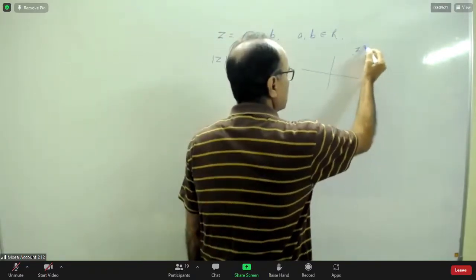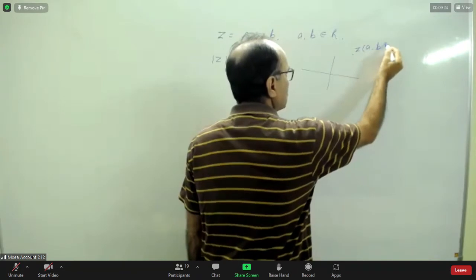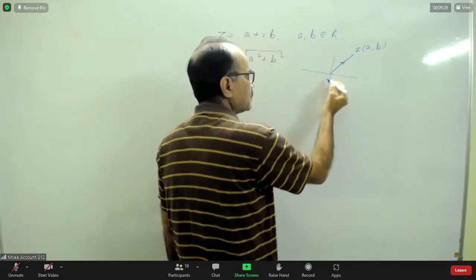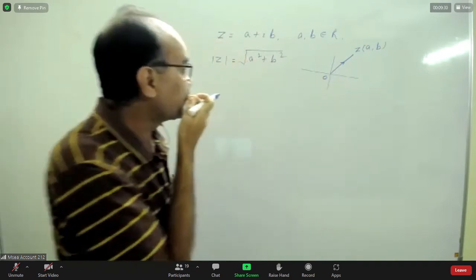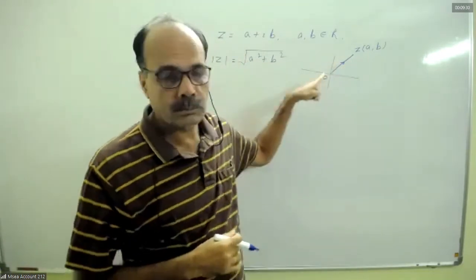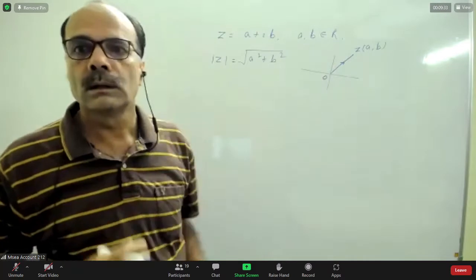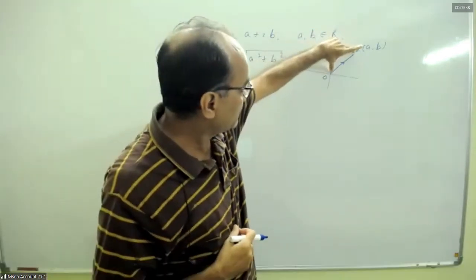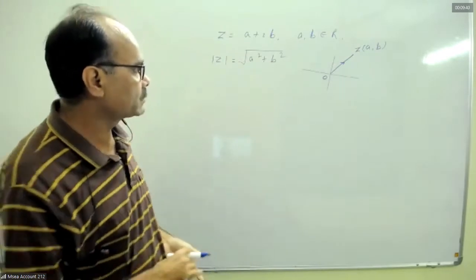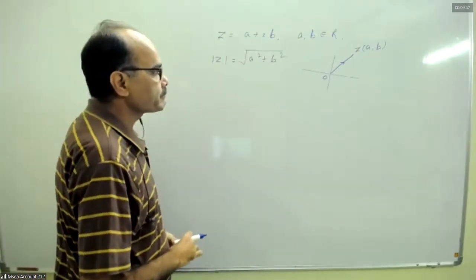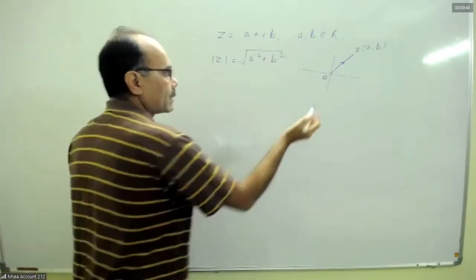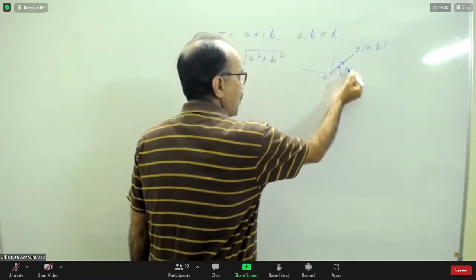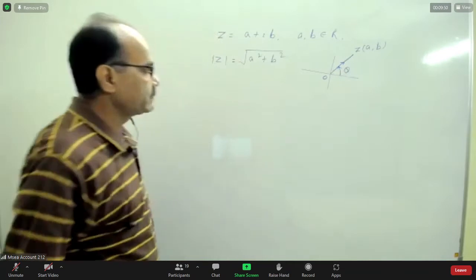Basically, the complex number z is this position vector of the point (a, b). So the magnitude will be this much length, root of a square plus b square. And the argument is theta. In place of direction, we use argument.